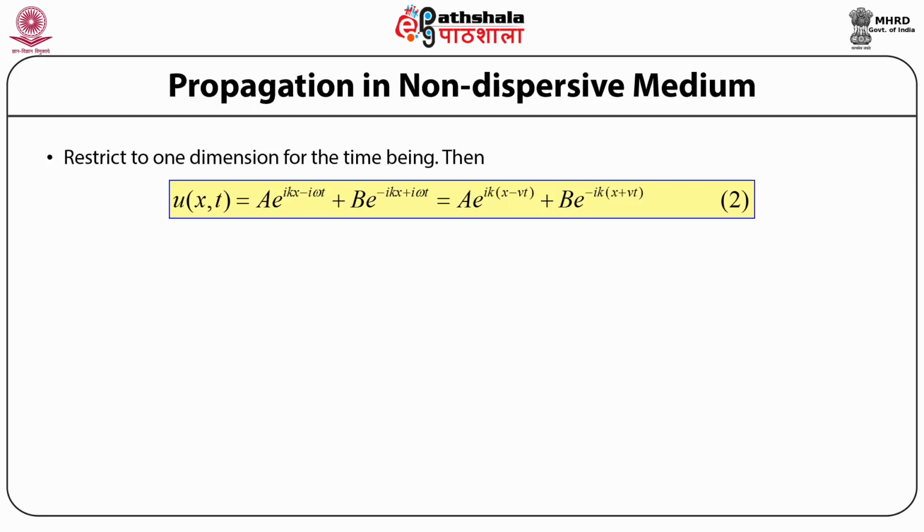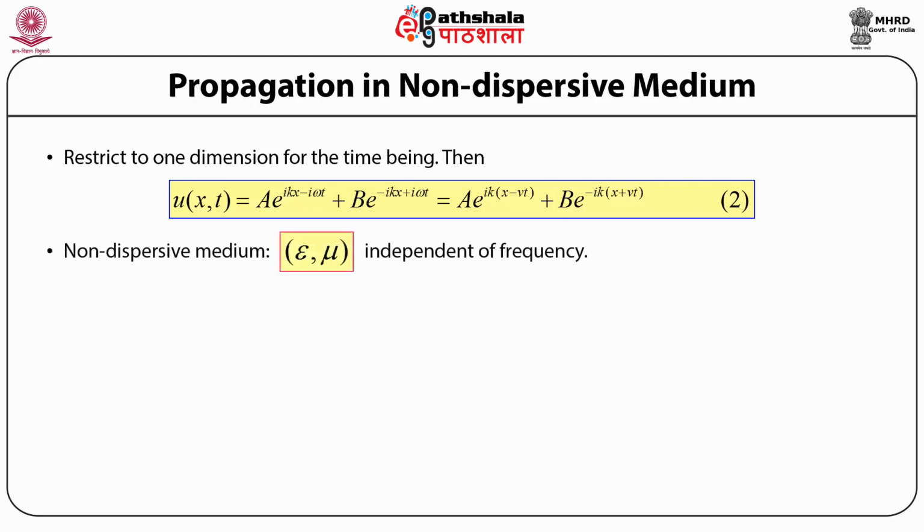Here a and b are the two constants that we will need to determine, and k is the wave number, omega is the angular frequency, and v is the velocity of the electromagnetic wave. Now, since we have mentioned that the material medium that we are considering is non-dispersive, we know that the ratio of omega by k, that is the speed of the electromagnetic wave in the material medium, is a constant and is independent of the frequency or the wave number.